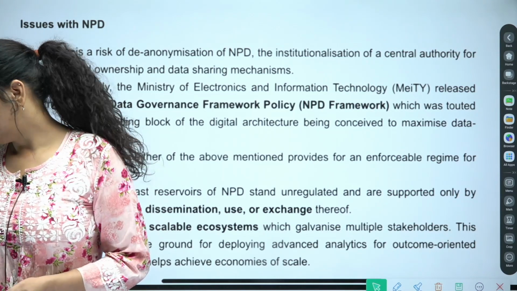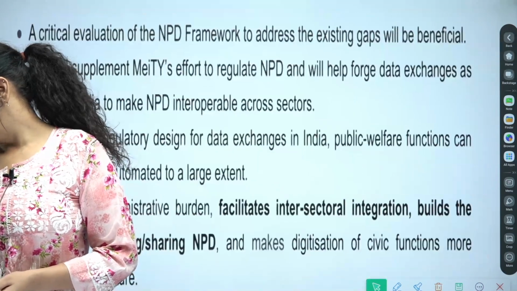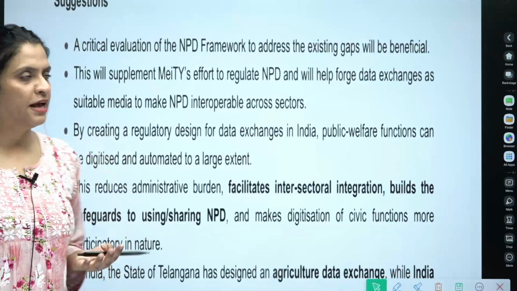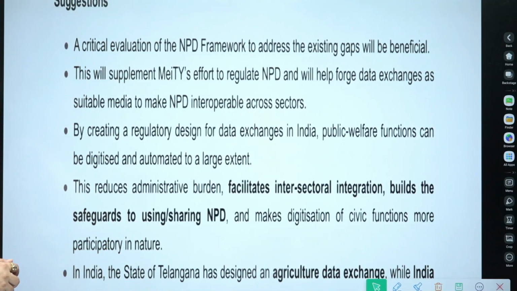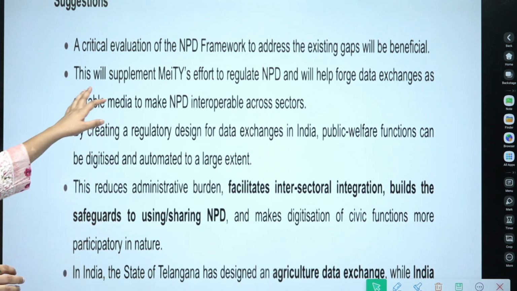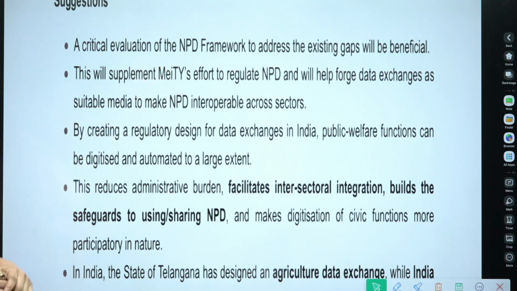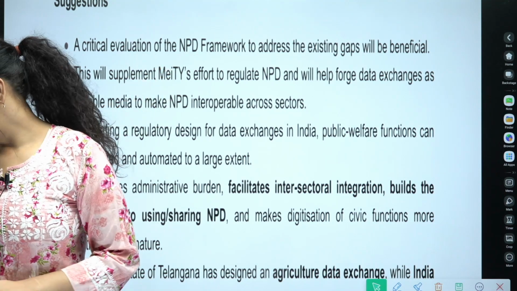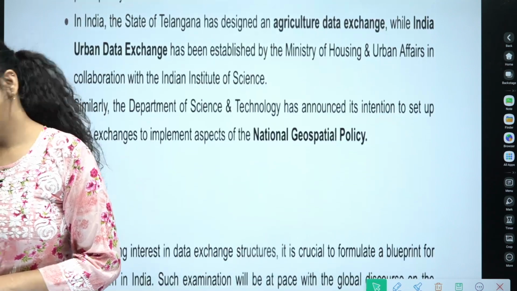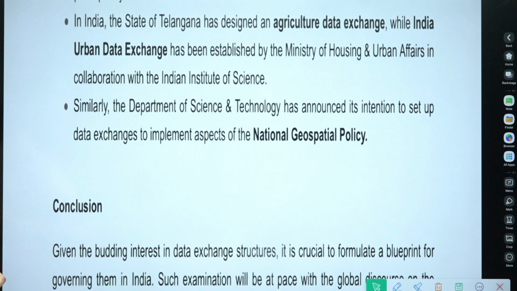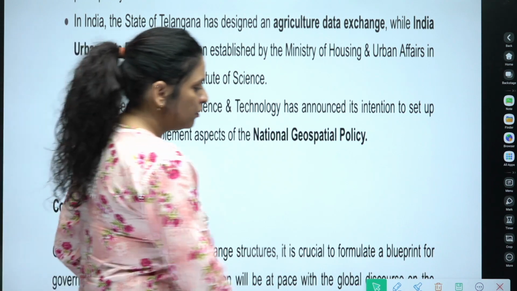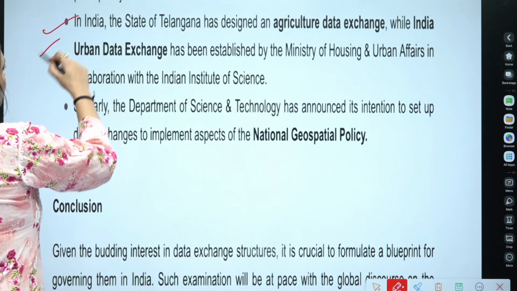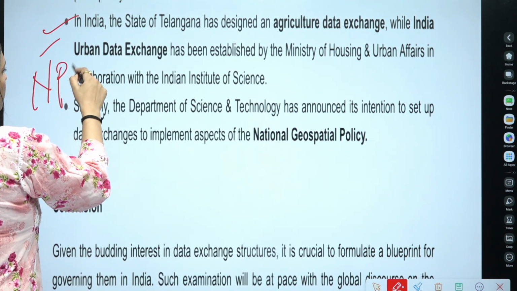And then the last thing that I have given is how to deal with NPD. A critical evaluation of the NPD framework to address the existing gaps will be beneficial. So the role of MeitY has been highlighted here. And then the last thing which I want you to note down is this: in India, the state of Telangana has designated an agricultural data exchange, while the India Urban Data Exchange has been established by the Ministry of Housing and Urban Affairs in collaboration with the Indian Institute of Science. So these are some of the points that you can mention, on how to deal with non-personal data and their possible misuses, etc.